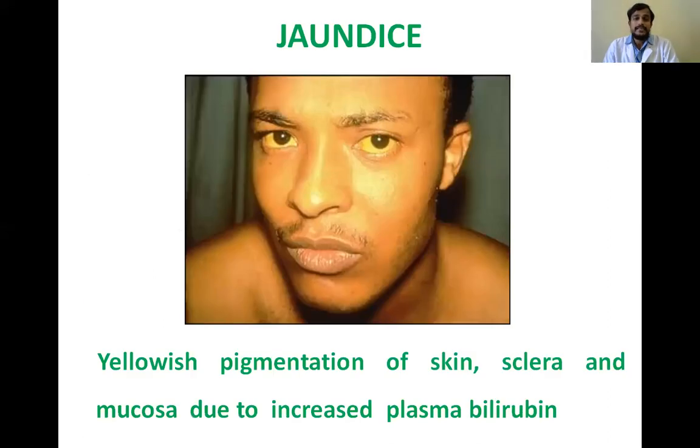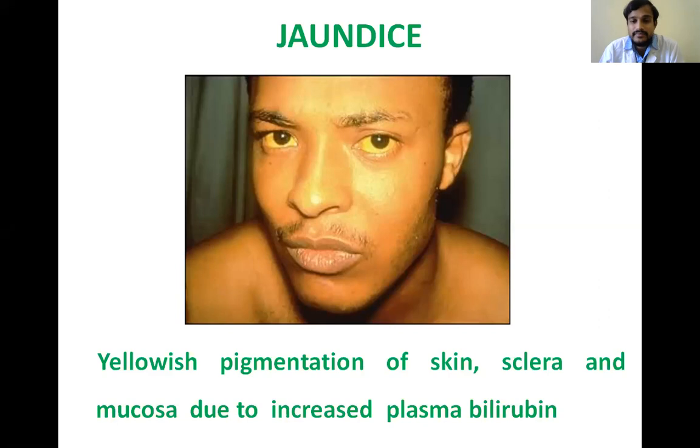So the next disease is jaundice. What is jaundice? Hope everyone is clear. Jaundice is yellowish pigmentation of skin, sclera and mucosa due to increased plasma bilirubin. So due to increased plasma bilirubin, there will be yellowish pigmentation, that is known as jaundice.